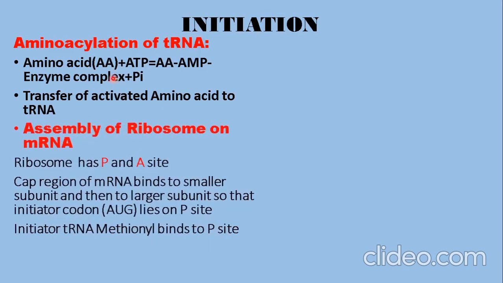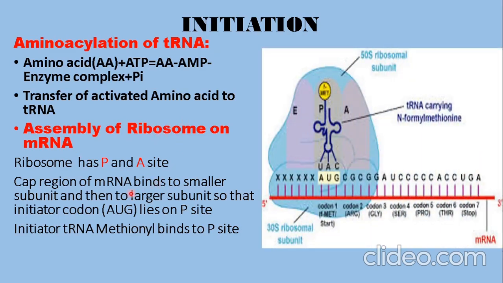Next step, almost parallelly maybe, it happens. The mRNA which has just been transcribed will attach with the ribosome. The ribosome has P and A sites, and one more, the E site. This is the exit site, but we are not much concerned with it because it just helps in removal of the transfer RNA. So mainly we talk about P and A site. P stands for peptidyl site, A stands for amino acyl or acceptor site. The P site is where the transfer RNA with the amino acid will bind.